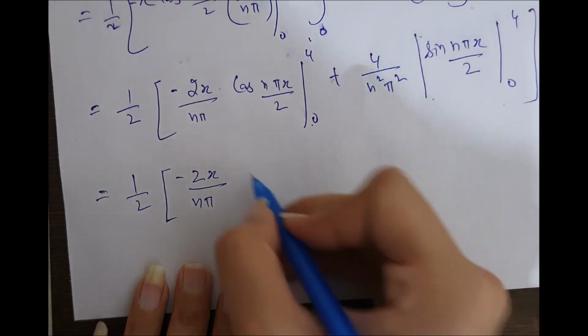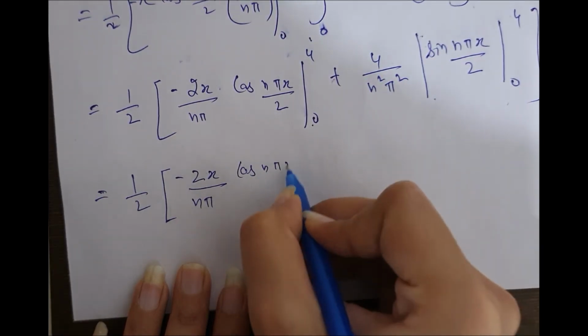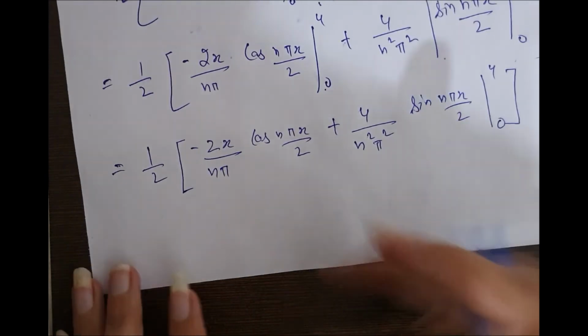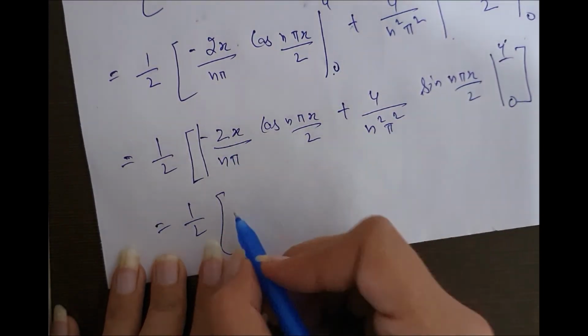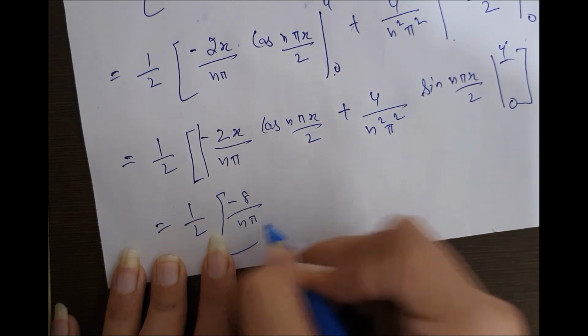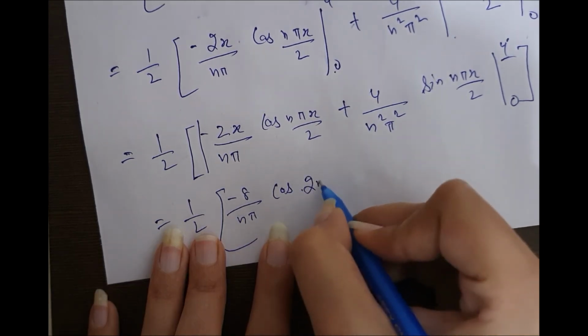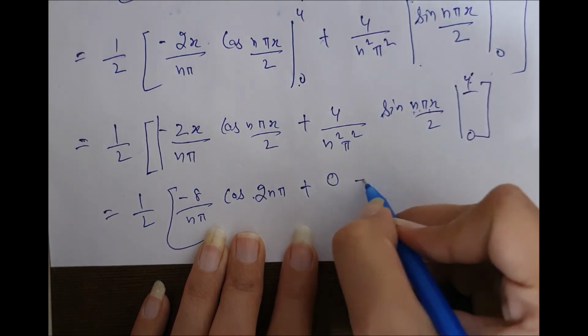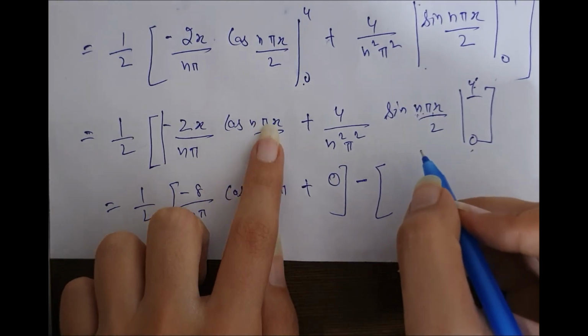Both have the same limit, so put them together. I am putting them together. You can do as you want to. So put 4 here. It will be 8 upon n pi cos 2 n pi. It will be 2 n pi, so it will be 0 minus. Put 0 here. Cos 0 is 1.